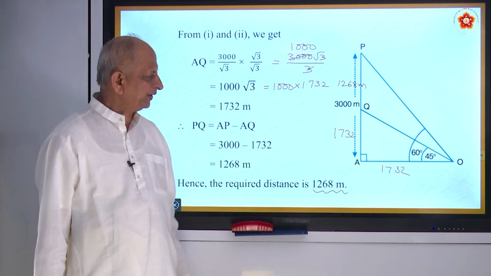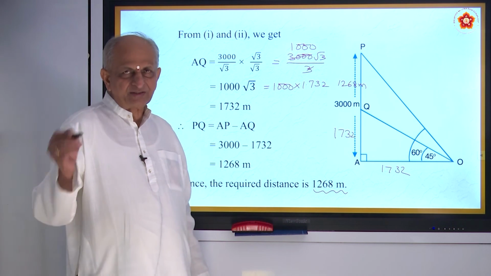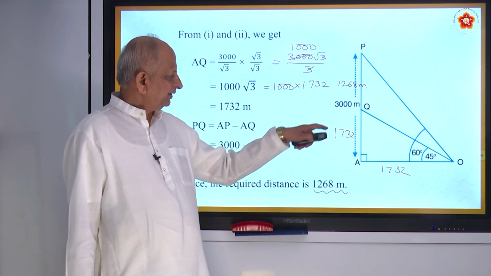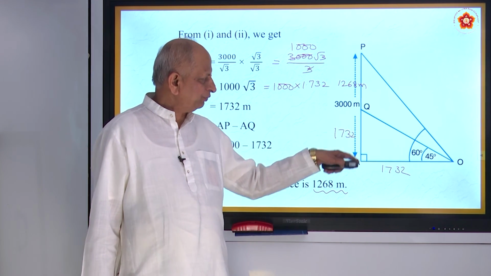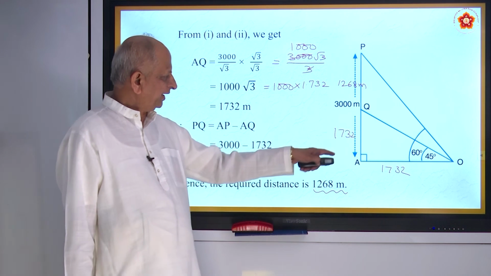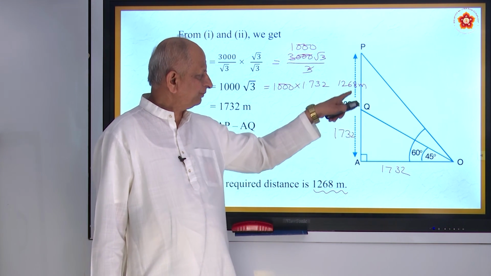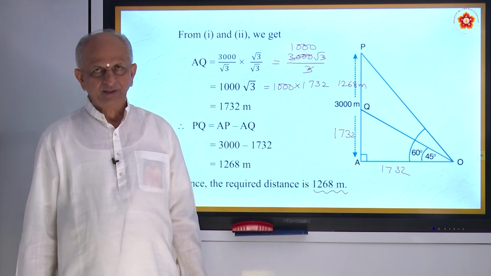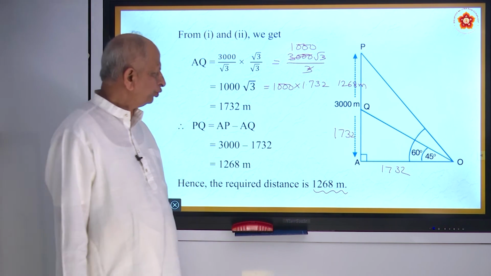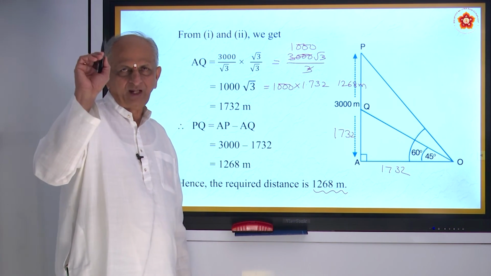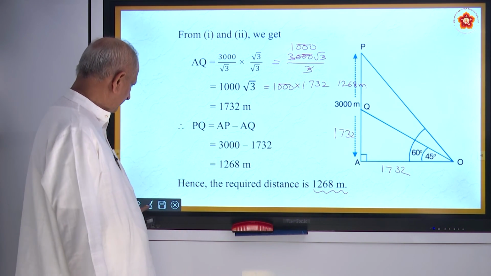Then we rationalized the denominator. Then you got the answer 1732. Total height is 3000, so 3000 minus 1732 becomes 1268. That is the distance between the two aeroplanes. Alright? Very nice.